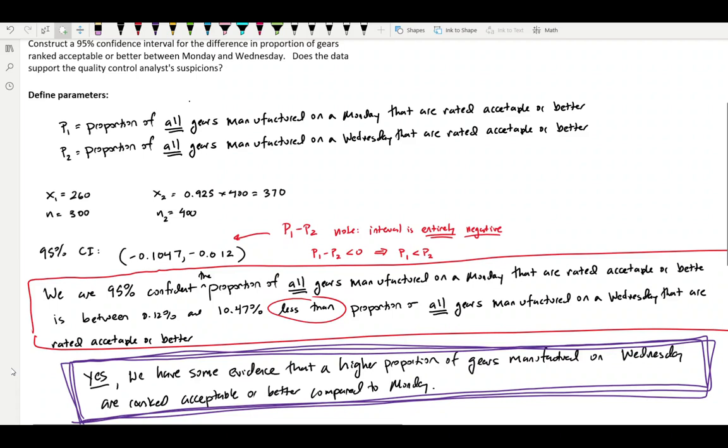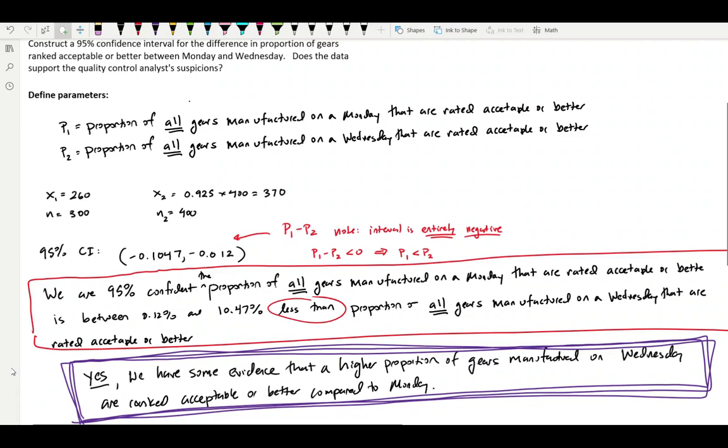It's okay. Once you get your answer, you really want to ask yourself, does the confidence interval of the differences contain 0 or not? If it's entirely negative, that means that the second one must be larger than the first one, because a smaller number minus a larger number is negative. If the confidence interval were entirely positive, that means that the first one must be larger than the second one.